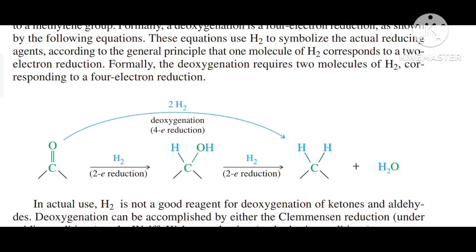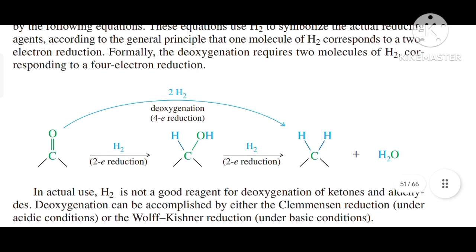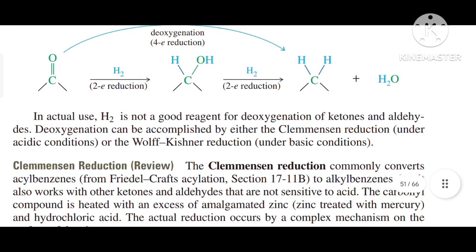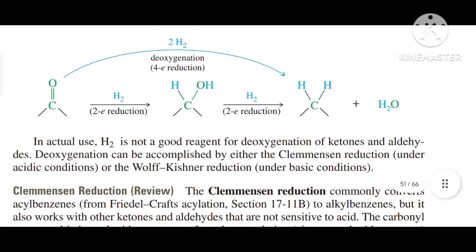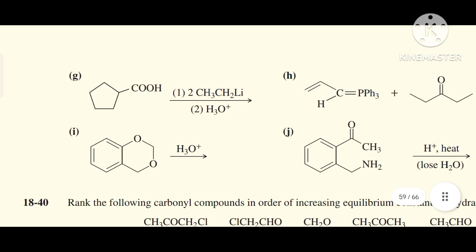According to the general principle that one molecule of hydrogen corresponds to a 2-electron reduction, a deoxygenation requires 2 molecules of hydrogen, corresponding to a 4-electron reduction. In actual use, hydrogen is not a good reagent for deoxygenation of ketones and aldehydes. Deoxygenation can be accomplished by either the Clemmensen reduction under acidic conditions or the Wolff-Kishner reduction under basic conditions.